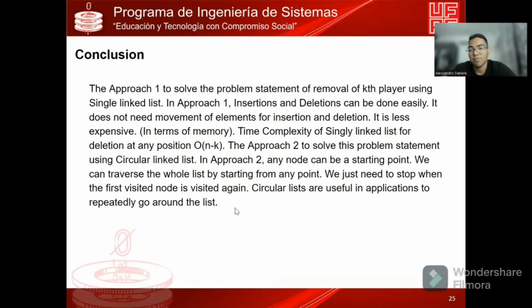And in case two, to solve this problem, a circular linked list is useful. Any node can be a starting point. We can traverse the whole list by starting from any point. It's so good, and we just need to stop when the first visited node is visited again. It's a circular linked list, so the only way to stop is when it finds itself, the first node that was visited. And it's useful in applications that repeatedly go around the list.